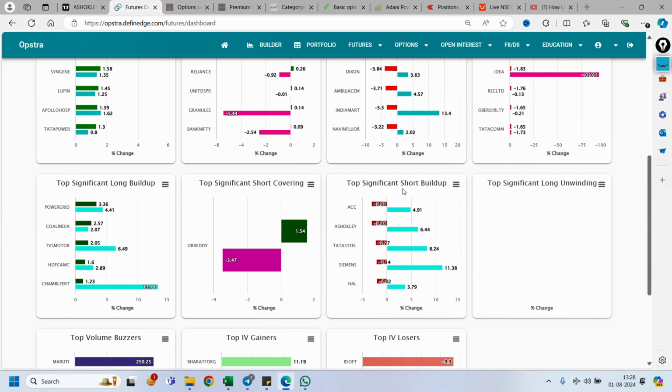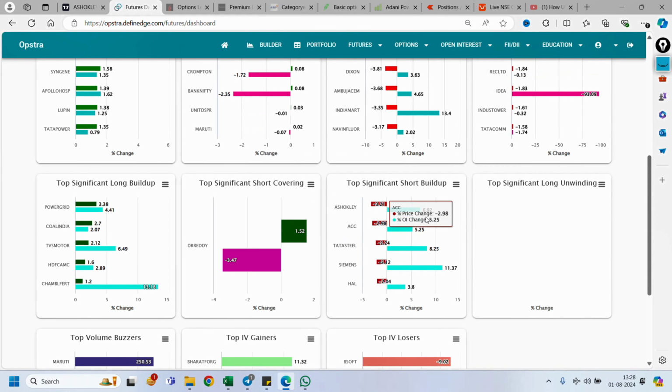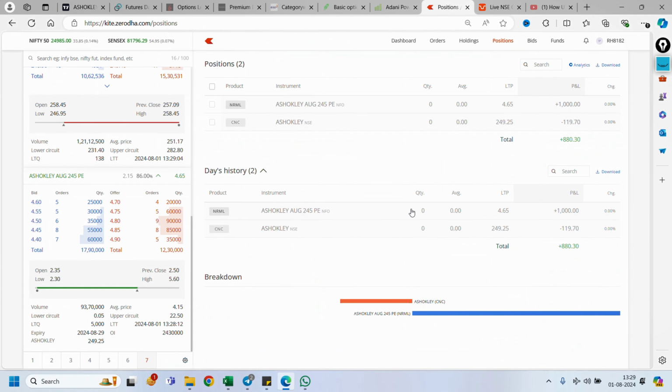Because in top significant short build up there was Ashok Leyland here. So see, OI is 6.92 and price is minus 3.21. So I know there is a huge short build up creating at Ashok Leyland. So that's why, to scalp that, I have entered, one lot I have taken.